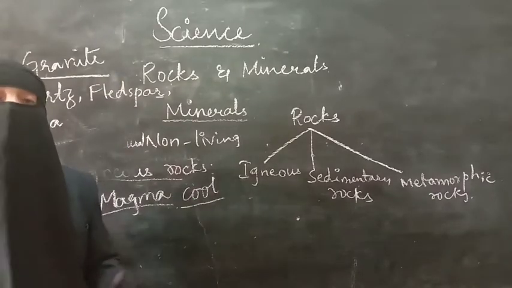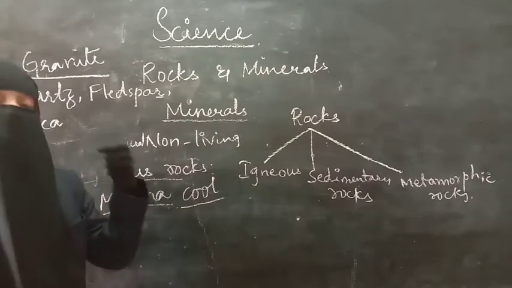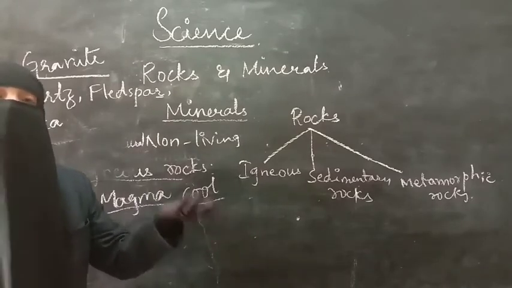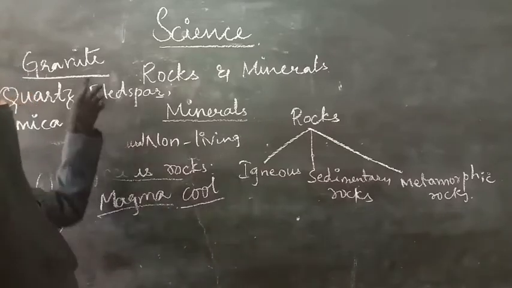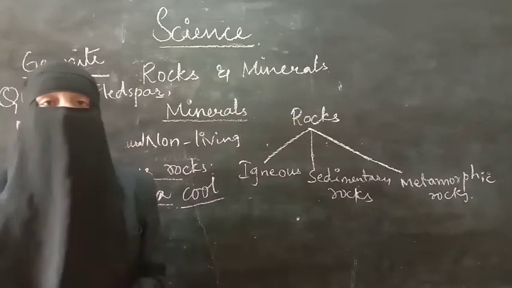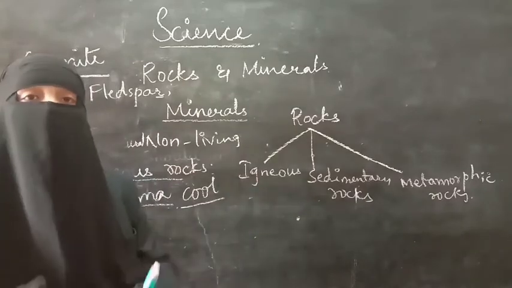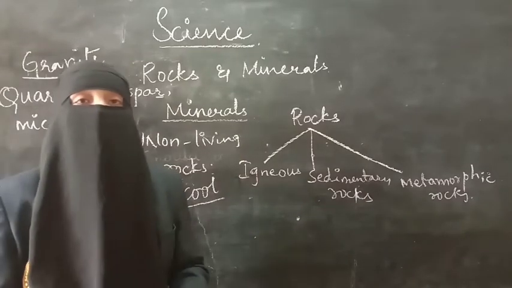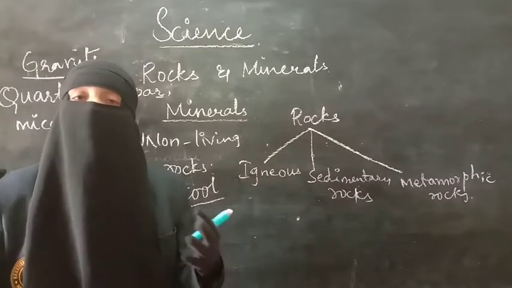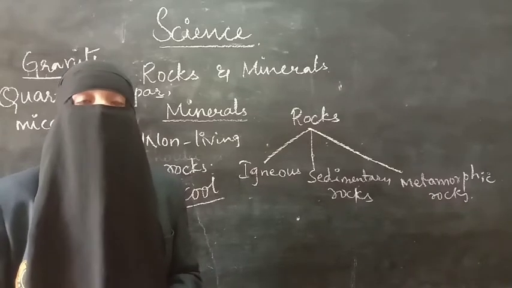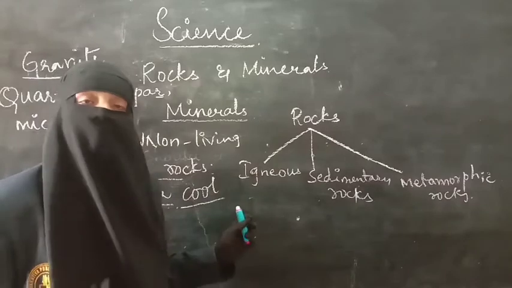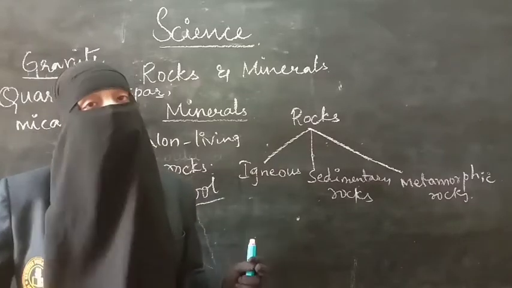When lava cools down, it can cool quickly as well as slowly. The slowly cooled lava will change into granite. Lava is very hot. The hot liquid magma is so hot it can even burn people and change them into ash. That much hot it will be. When it comes out, it is called lava. So lava will take some time to cool down.